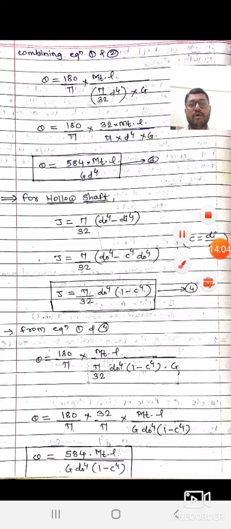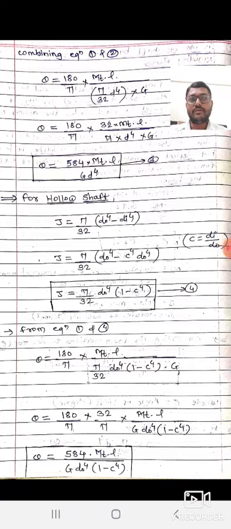So this is all about how to design a shaft based on rigidity basis.